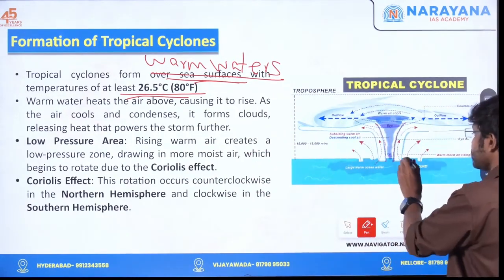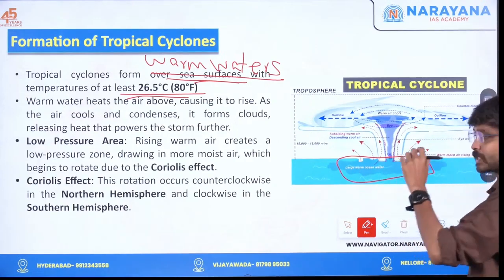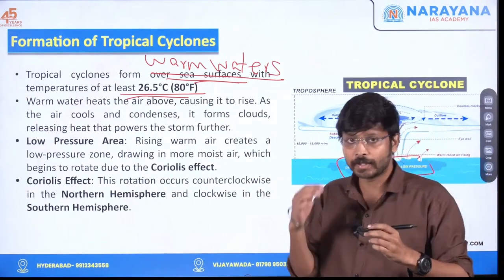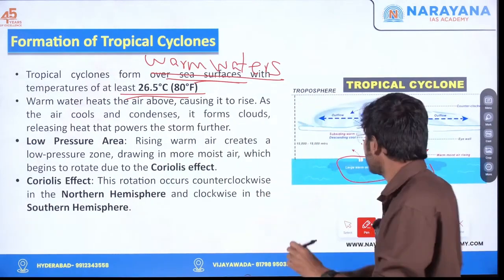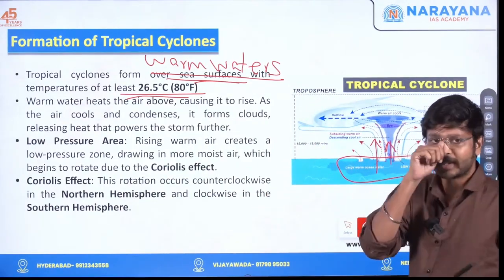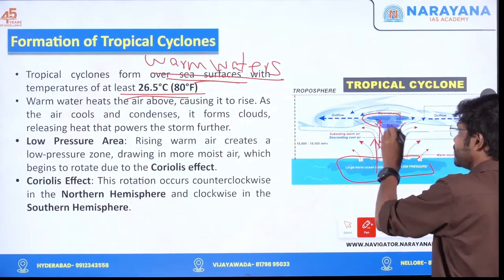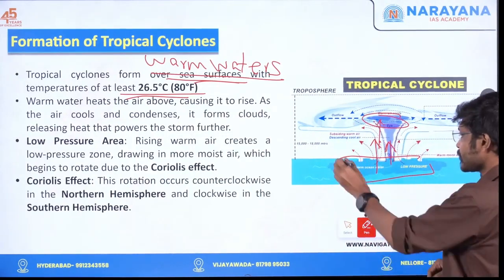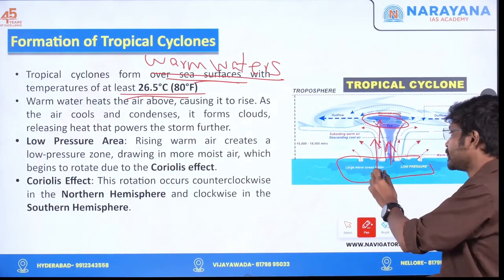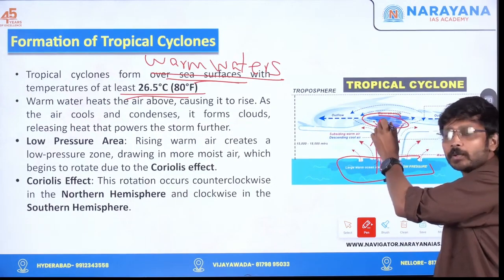So what is happening here? Imagine this is warm water. This warm water will be heated due to the sun, and it will be rising up, and again it will be going here, and from here it will be cooling. So warm water will be heated, it will be evaporating and going up, and it will be cooling.